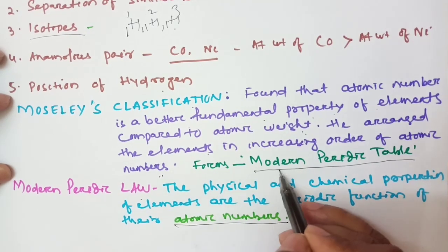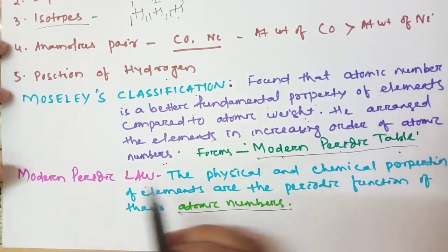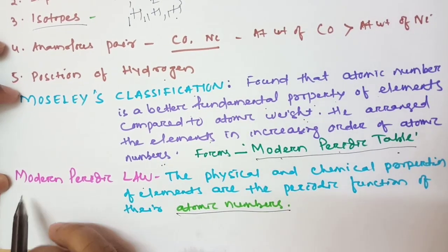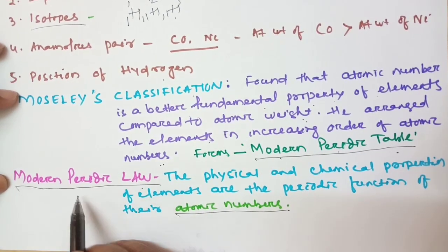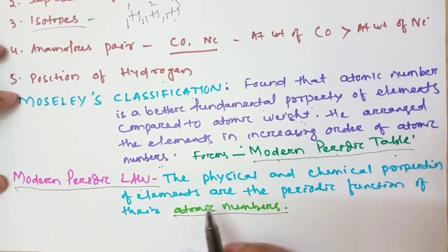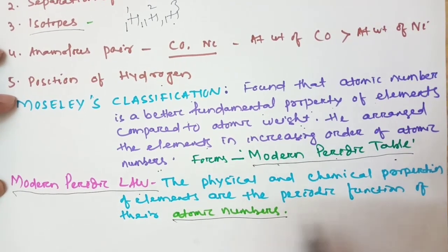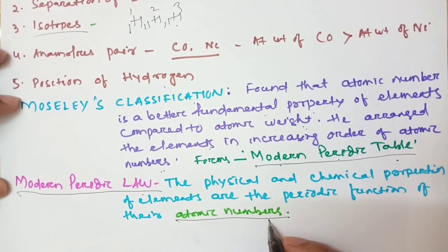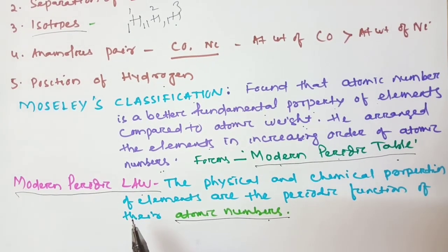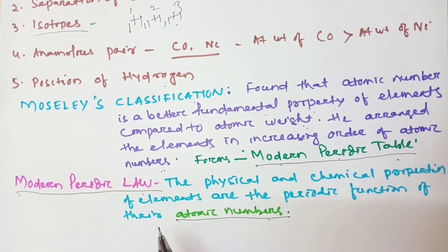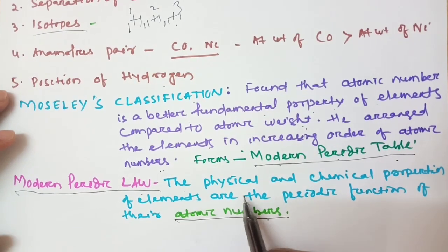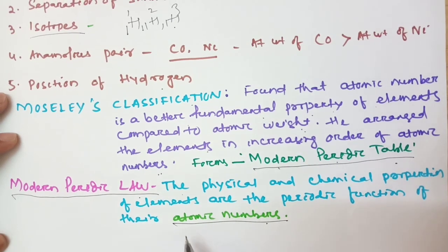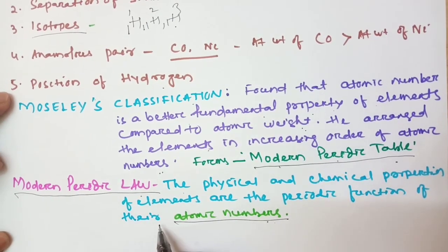So that became the modern periodic table, and he made the modern periodic law. What is the modern periodic law? The physical and chemical properties of elements are a periodic function of their atomic numbers. If the question comes, state the modern periodic law, this is what you write.